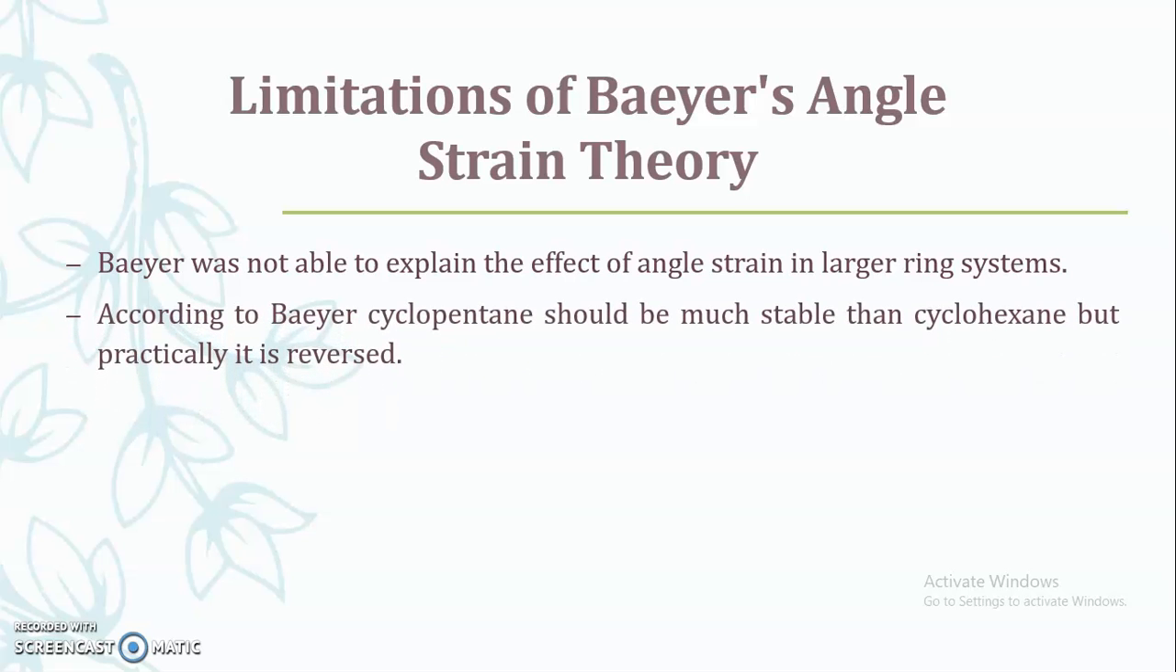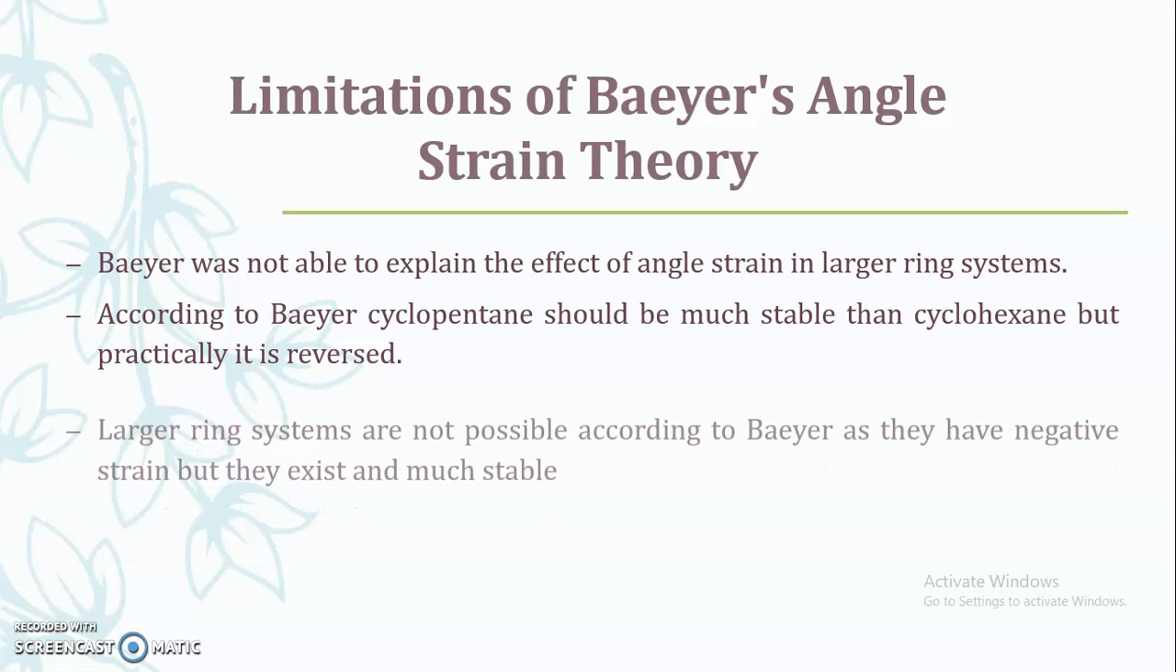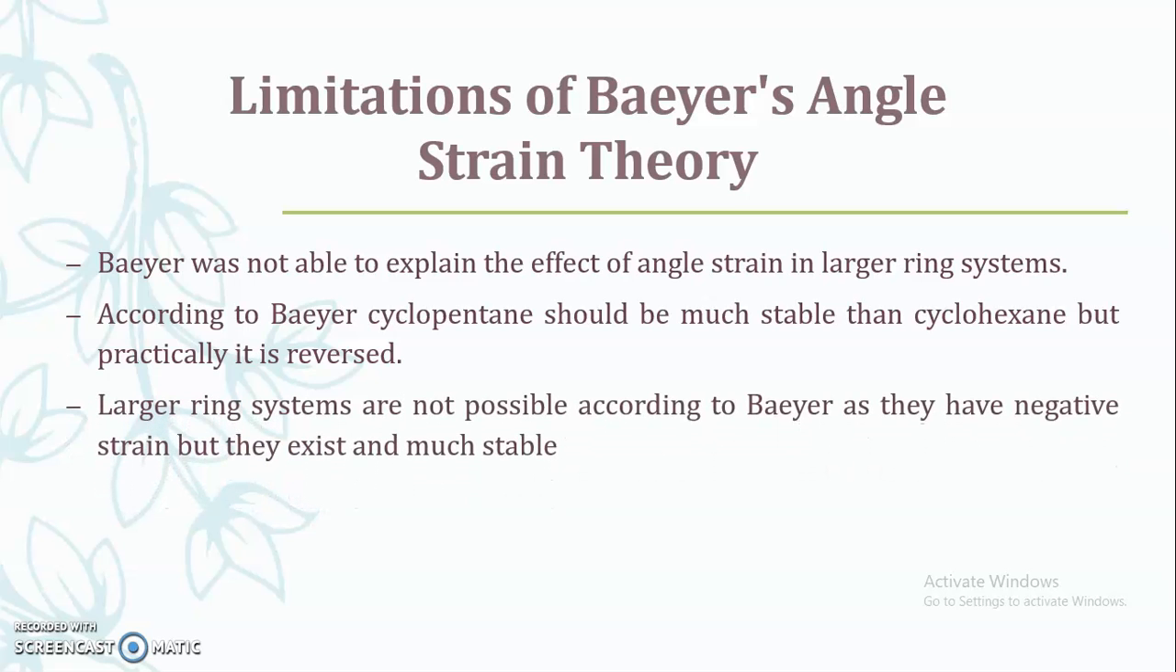According to Baeyer, cyclopentane should be much more stable as compared to cyclohexane, but practically it is the reverse: cyclohexane is more stable than cyclopentane, because cyclopentane has a small amount of strain in that ring, but cyclohexane does not have any strain because it achieves the tetrahedral geometry. How it achieves the tetrahedral geometry, we will study in the further theories. Larger ring systems are not possible according to Baeyer, as they have negative strain, but they also exist and they are much stable.